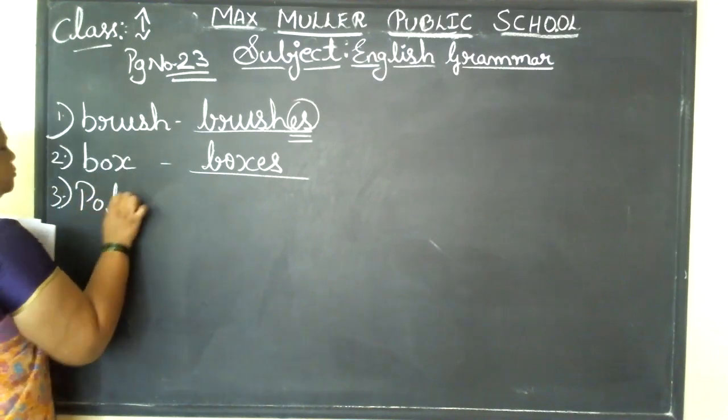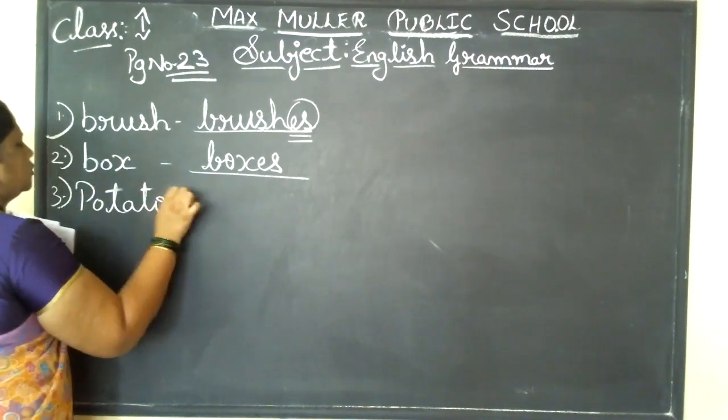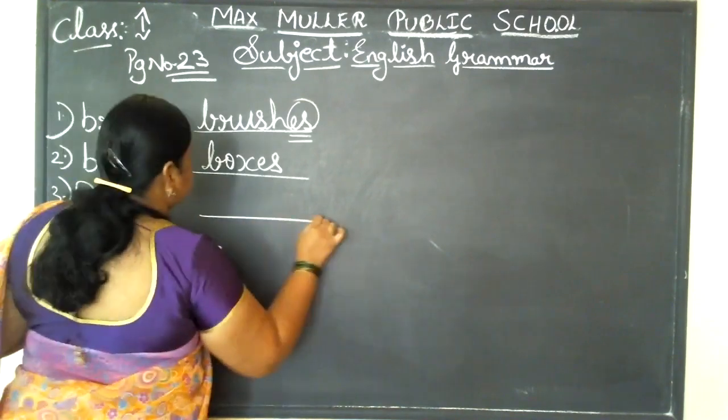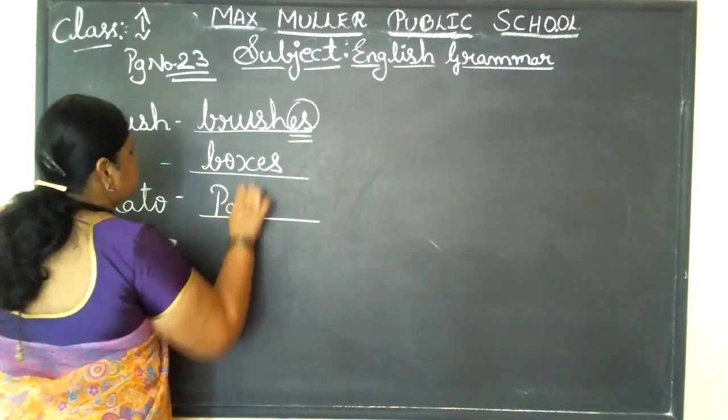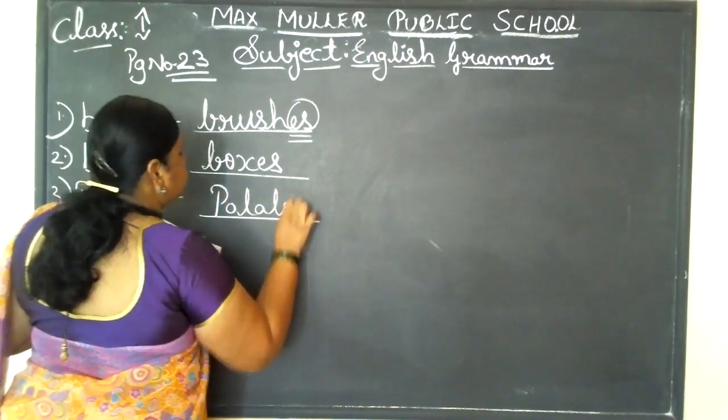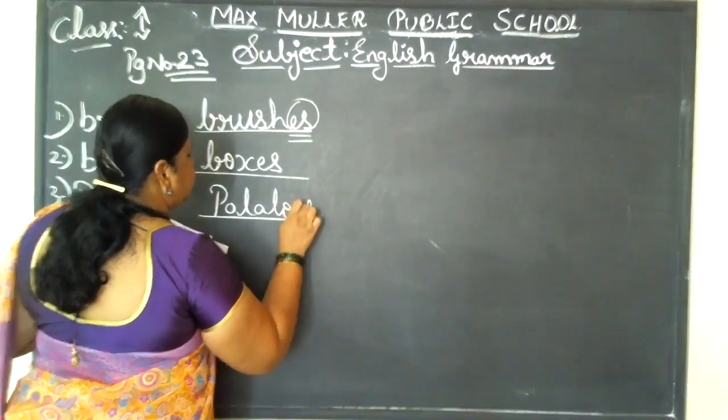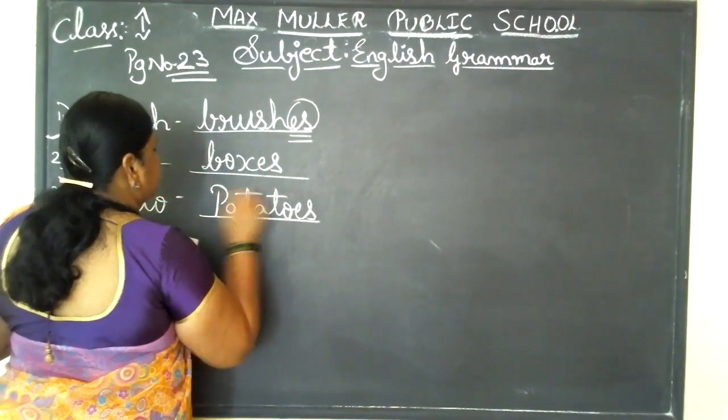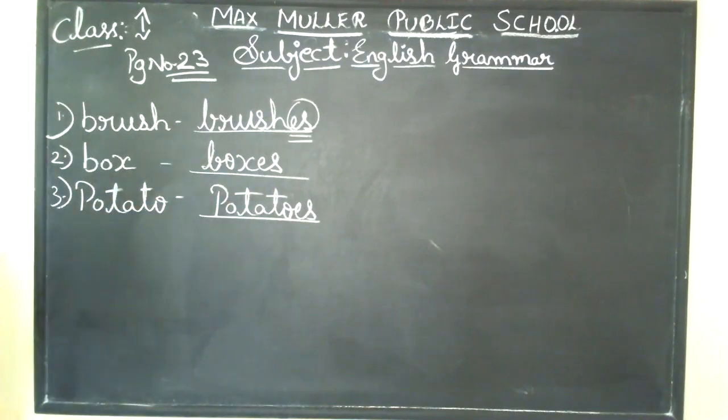Potato. Potato is potatoes. Without fail, you need to add es, children. Got it? Potatoes is what you call in Kannada as aloogadde. That is called potato in English.